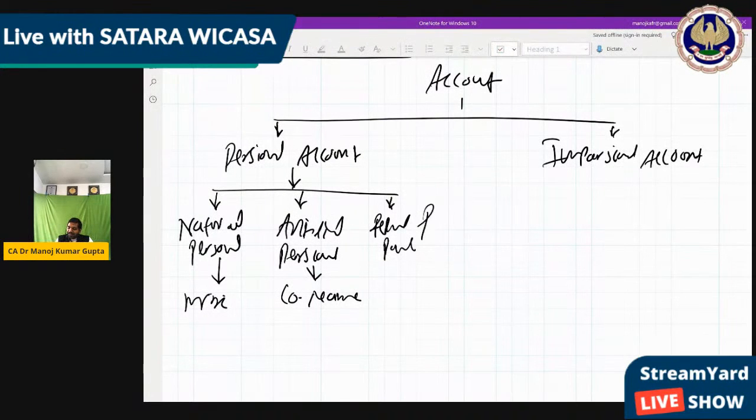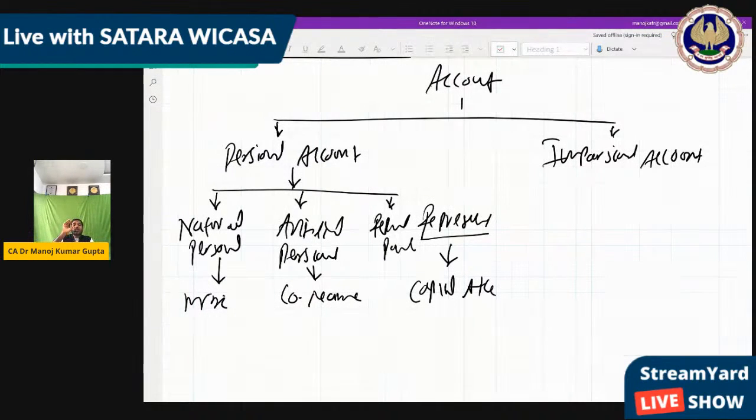Now, third is representative. या आप बोल सकते हो कि उसकी जगह यूज करने वाला. So what is representative personal? Like capital account. We use capital account for what? For the proprietor's name. So instead of the proprietor's name, we use capital account. So this is what personal account means, where a person's name is there, either directly, that is natural, or legally, that is artificial, like a company name, or representative, where one account represents another, like capital account, drawing account, right?